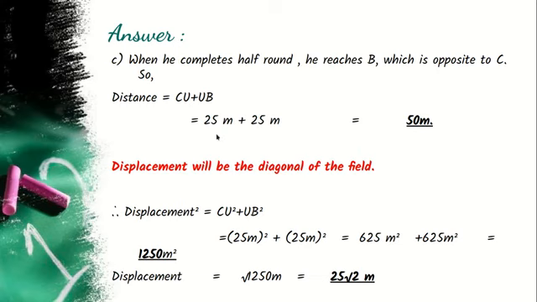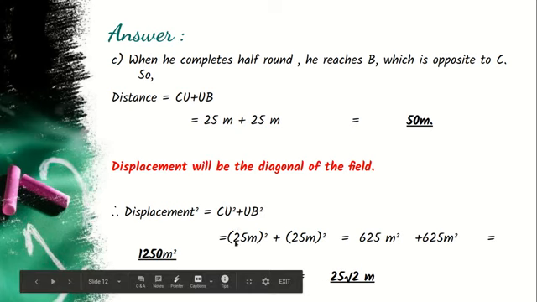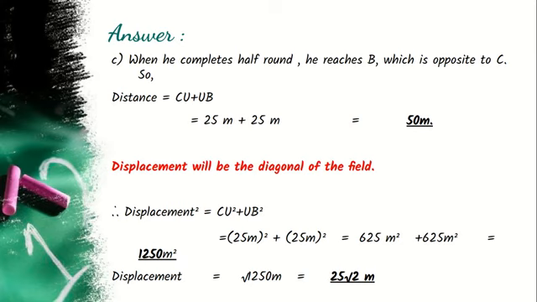The distance travelled will be 25 plus 25 meter, which is 50 meter, whereas the displacement will be the diagonal of the field. So using the Pythagoras theorem, displacement square or the diagonal square is equal to CU square plus UB square, which is 25 meter square plus 25 meter square, which comes to 625 plus 625, that is 1250 meter square. And displacement square is 1250, and so displacement will be root of 1250, which comes to 25 root 2 meter.